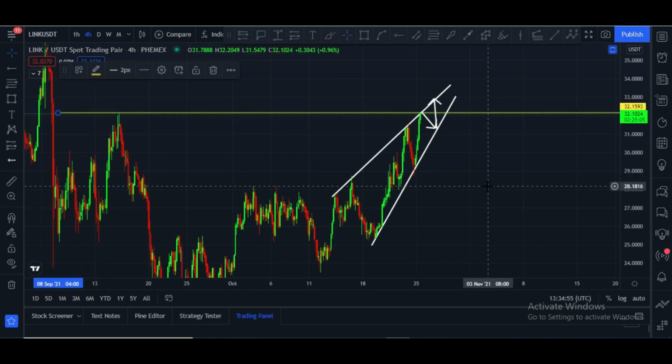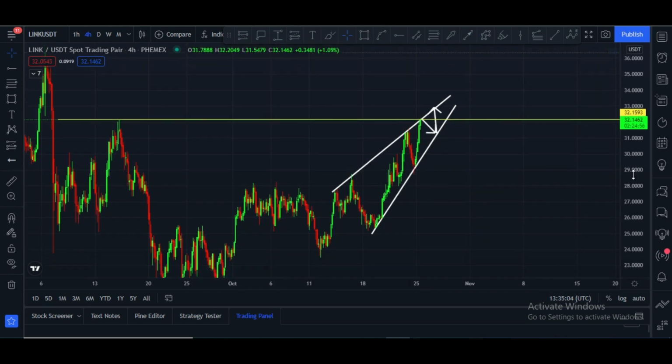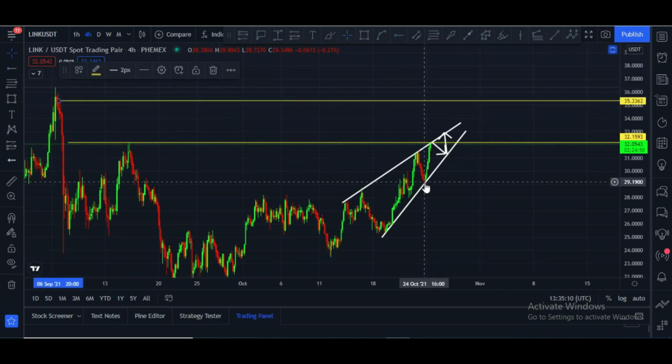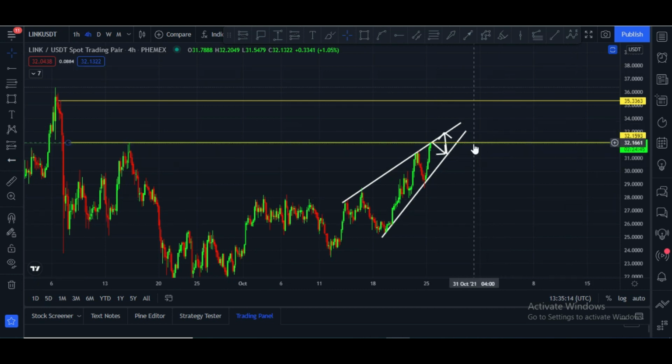It is at $32.10 to $32.15 price area. Once it broke this price level, in that case our next target will be this area, and it is at 35.33, and after that this will be the next area to trade.